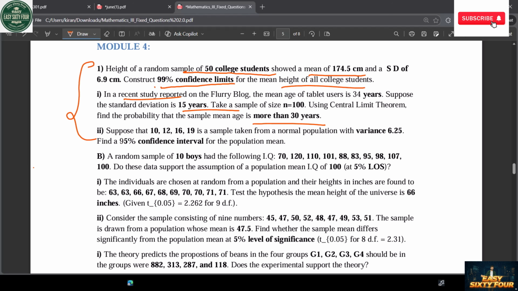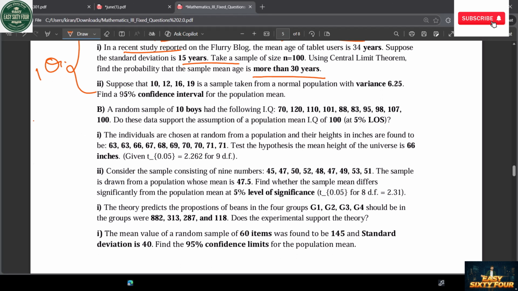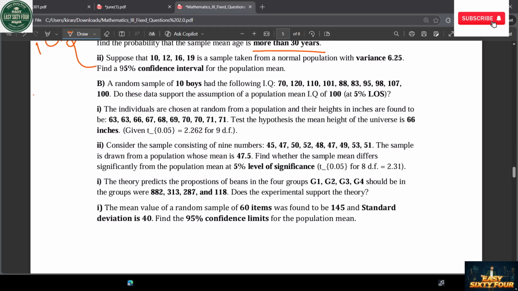You want to understand the concept. Okay, the concept you want to understand. In three questions, one is going to come in the exam. After that let's see part B. In part B, 10 boys, it will be the more important questions. Why? Because in this the Batman question also comes up here.